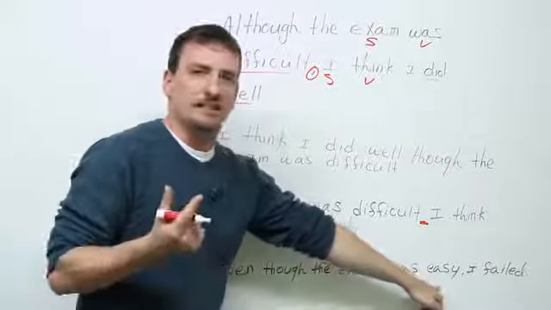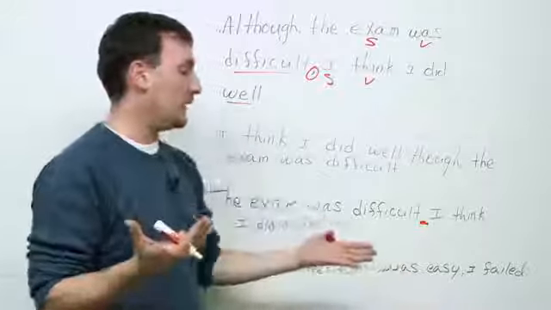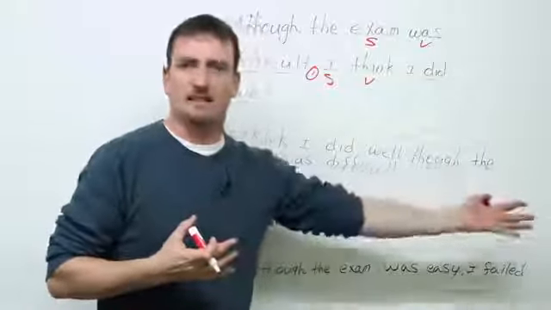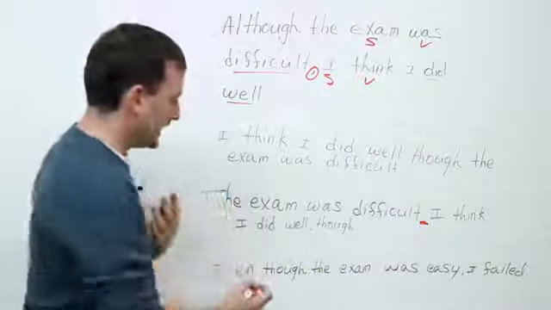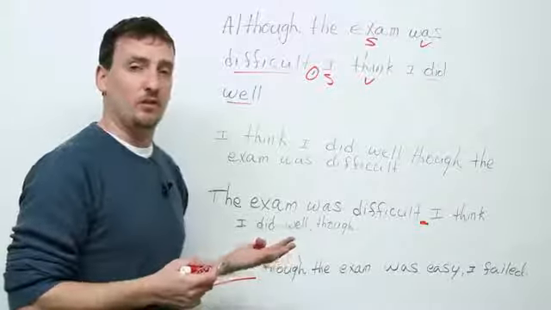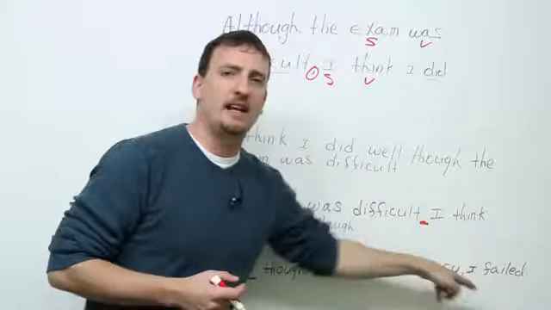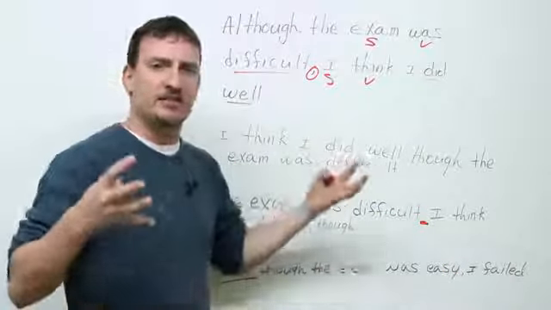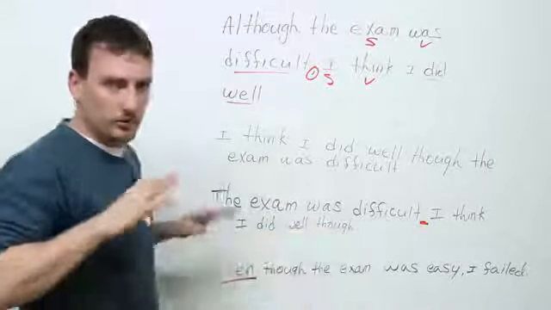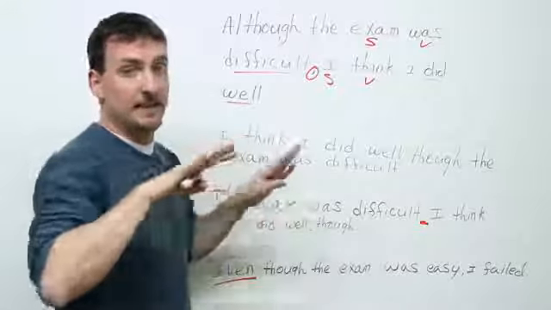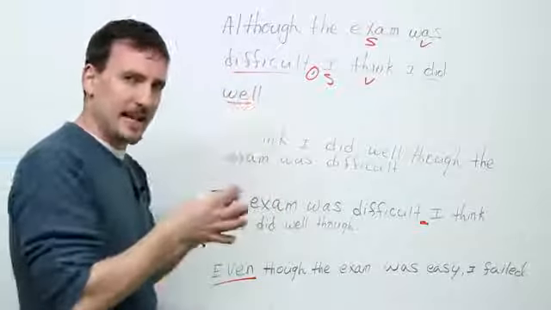Here, the exam was easy. So if I hear the exam was easy, I expect that you did very well, right? That's the whole idea. But I failed. That's drastic. It means that it's a completely different result than what I expected. That's why I'm using the even though. Even though it was easy, I failed. This should not happen after this, right? So the difference is so strong from the expectation that you want to use even though to emphasize that difference. Okay? I hope everybody understands that.